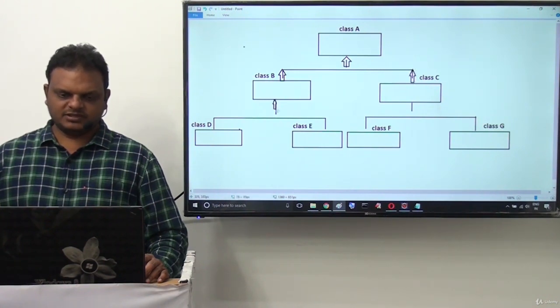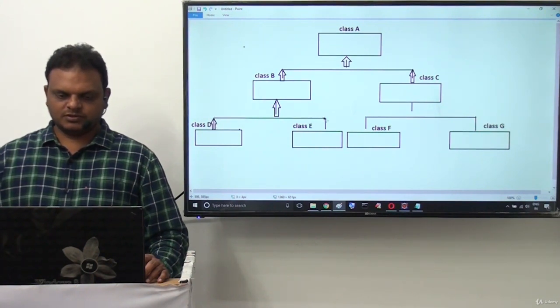So everything is in the form of arrows only. These are arrows.